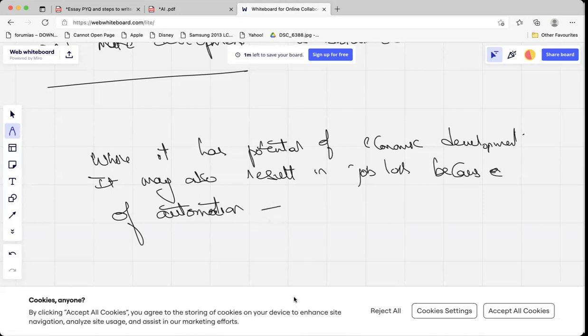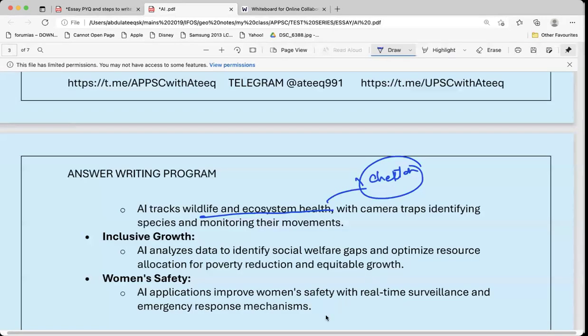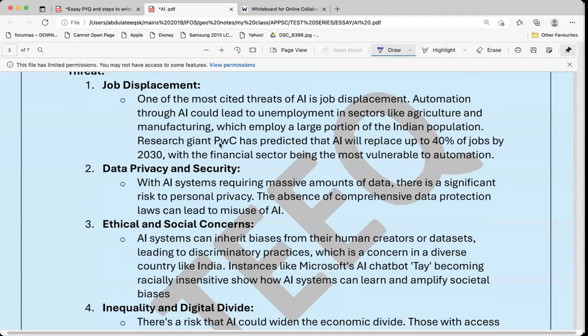Example, PwC has said that 20% job loss by 2035. I have given the data. Okay. PwC research says AI will replace up to 40% of the jobs by 2030. Who knows? Tomorrow, you might be watching robots teach class after a few years.